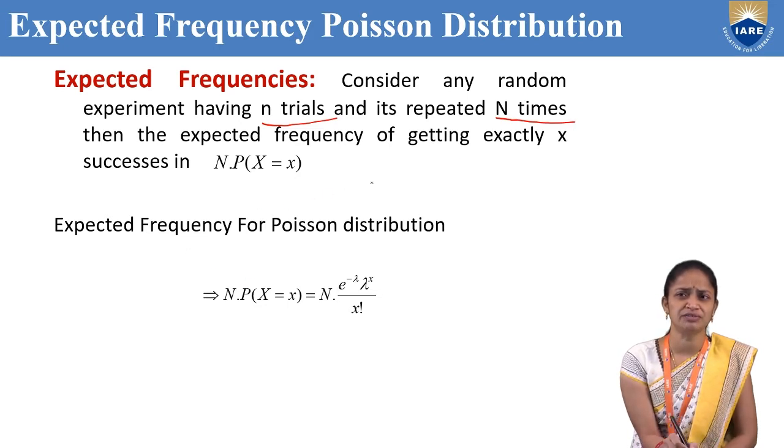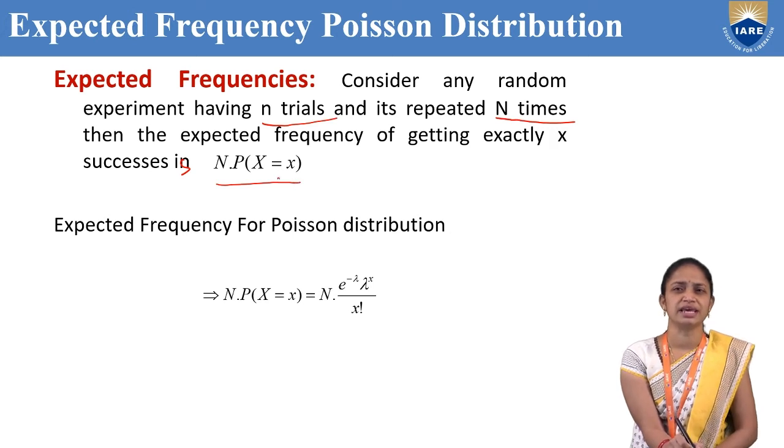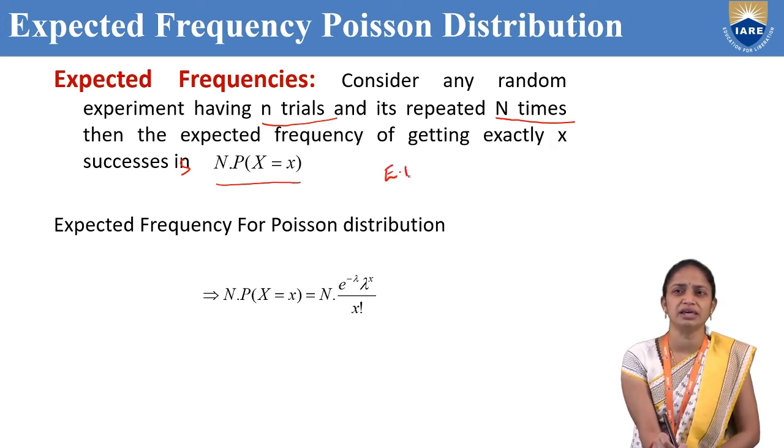Then the expected frequency of getting small x successes is capital N into P of capital X equal to x. So this is our expected frequency formula.